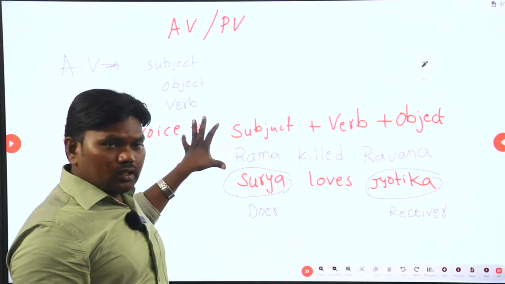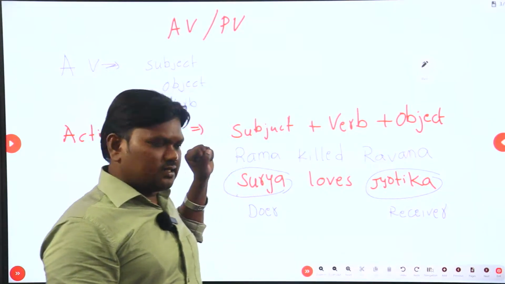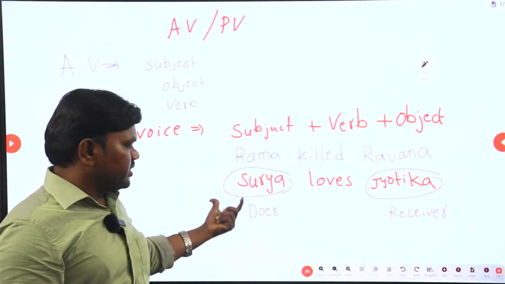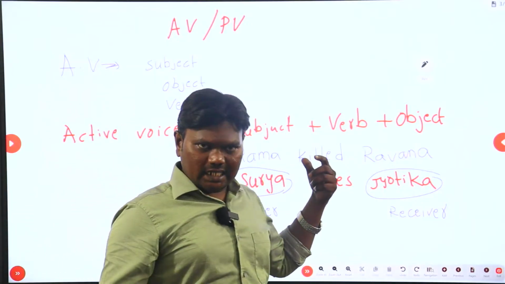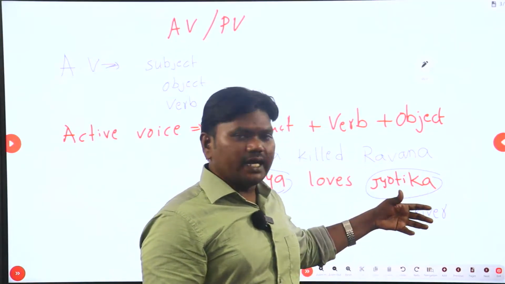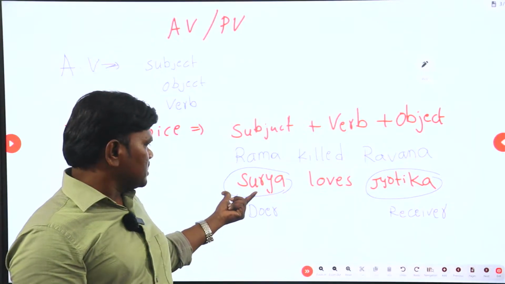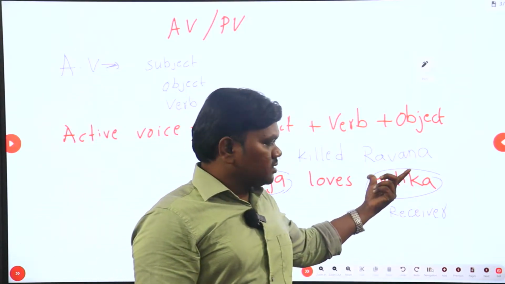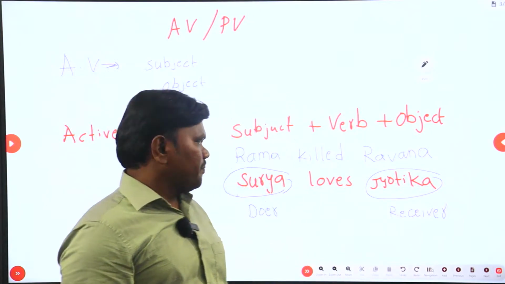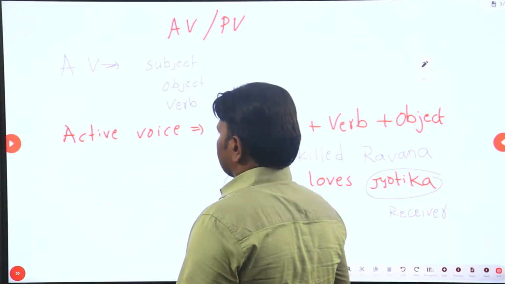So to identify this sentence as an active voice sentence, you must understand that there should be a noun which is called doer, and that noun does some task, and to receive the task on the other end there is someone else called receiver. In other words we call it subject, and the receiver is object. Okay, so I think I am clear to you all. This is about active voice. Now what is passive voice?